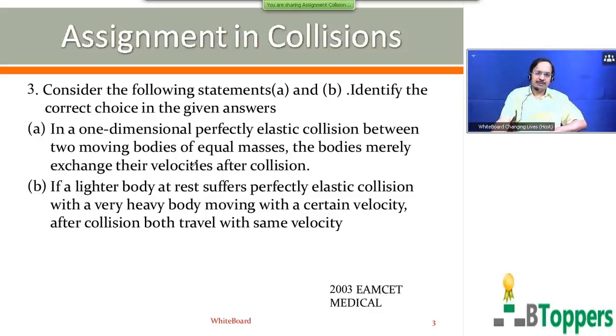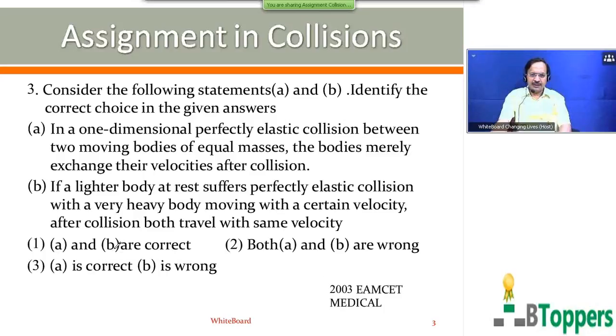Statement A. In a one-dimensional perfectly elastic collision between two bodies of equal masses, the bodies merely exchange their velocities after collision. Statement B. If a lighter body at rest suffers perfect elastic collision with a very heavy body moving with certain velocity, after collision both travel with same velocity. So you have to select one of the 4 options here.